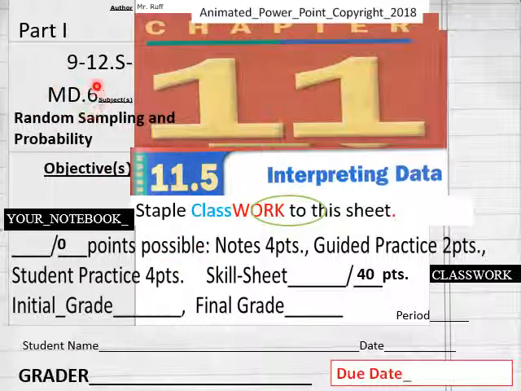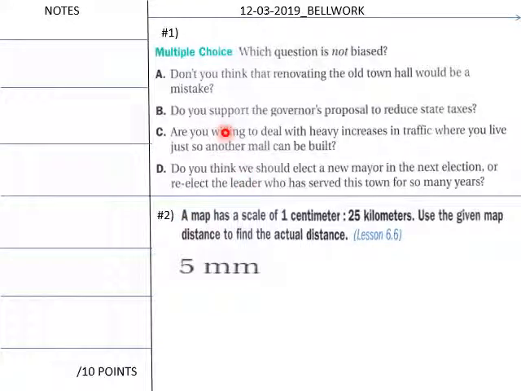Here is your standard up here, grades 9 through 12, SM&D 6, sampling and probability. Teachers, today's bell work is multiple choice for number 1. Which question is not biased? Students answer that. And then a scale problem here.